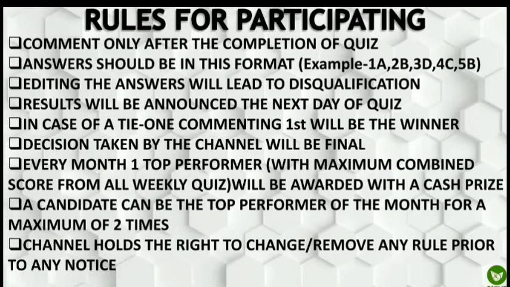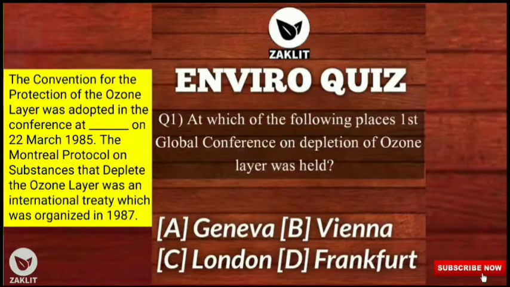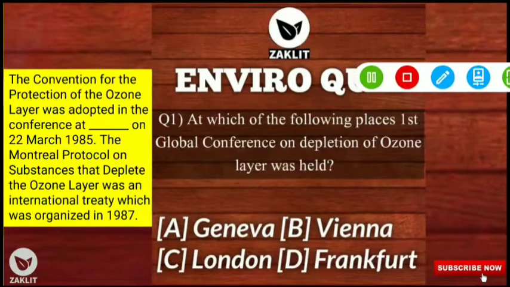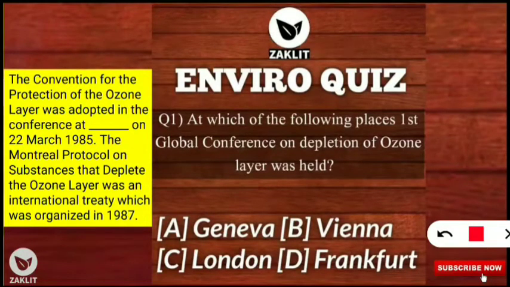Those who are new to this channel and don't know the rules for participating in this quiz contest, you can pause this video and go through all these rules. So let's discuss question number 1. The first question was, at which of the following places was the first global conference on depletion of ozone layer held? And among these 4 options, the correct option will be option B, Vienna.